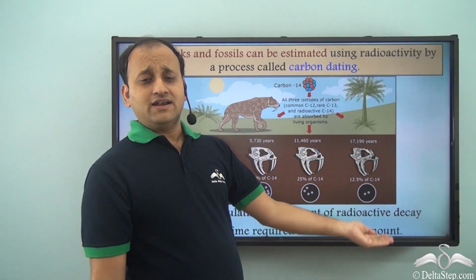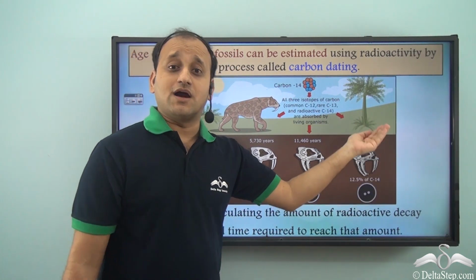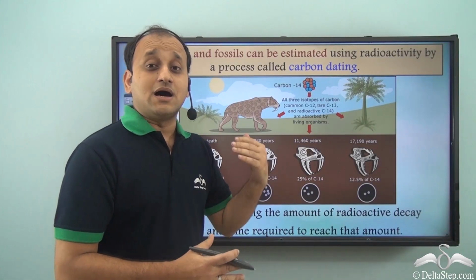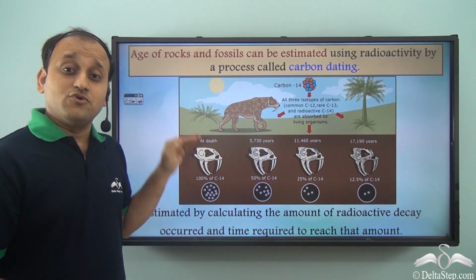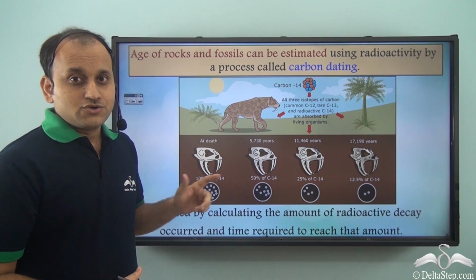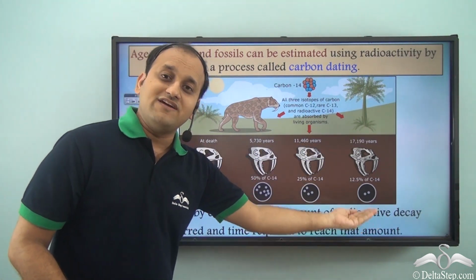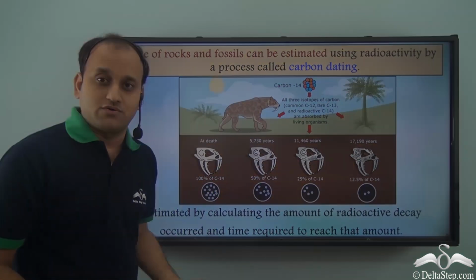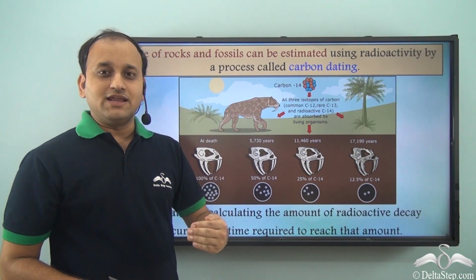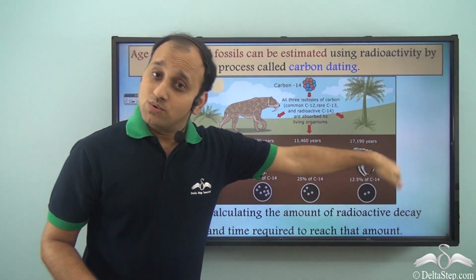Now when we find a fossil of an organism, what do we do? We calculate the amount of carbon-14 which is there in the fossil right now. And we already know the amount of carbon-14 which was supposed to be there inside the organism when it died. So we calculate, because the final amount will always be less than the original amount. Now we know that radioactive elements decay, so definitely the amount of carbon-14 will keep on decreasing over the years.